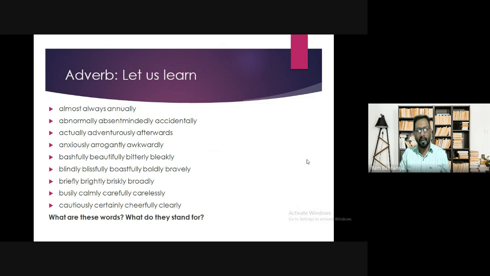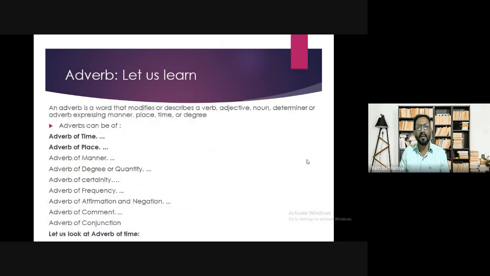So these are all words which tell us something more about how the action will take place or how the action is going on. These are the words which add something more to the action and make us understand how the action is going on. Next one, let us learn. So we actually started with the adverb. An adverb is a word that modifies or describes a verb.